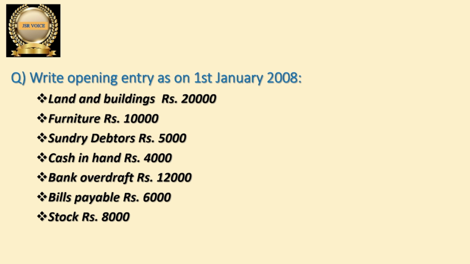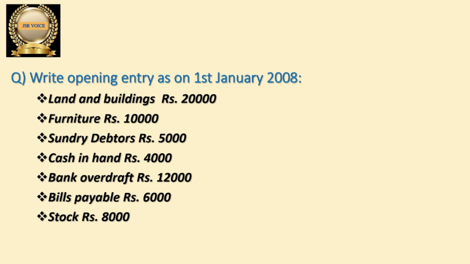So let us go into discussion. I'll read the question. Write opening entry as on 1st January 2008. So they are asking us to write the opening entry on 1st January 2008. So we should write the opening entry. Opening entry is only one entry.